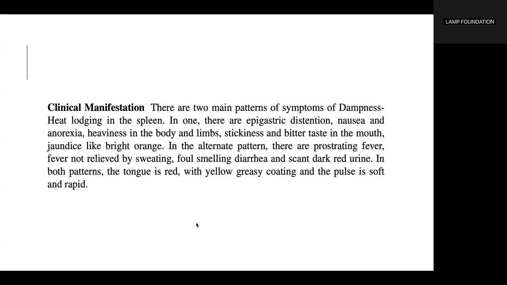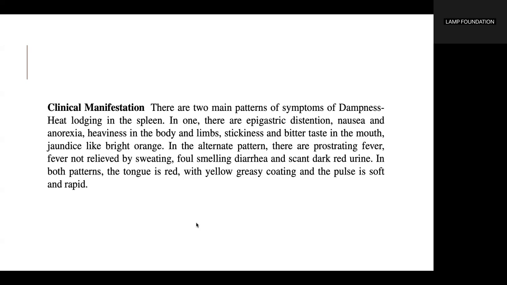There are two main patterns of symptoms of dampness heat lodging in the spleen. In one, there are epigastric distension, nausea and anorexia, heaviness in the body and limbs, thickness and bitter taste in the mouth, jaundice like bright orange.